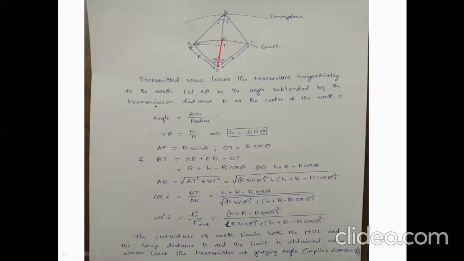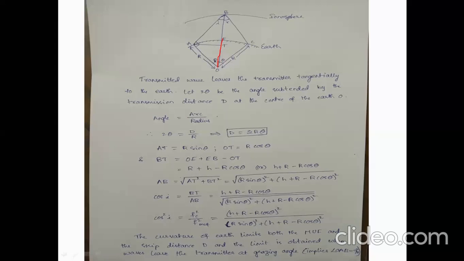So what we'll do is, we'll take angle as arc by radius, and the angle at the earth's center O, where the reflection forms back, we'll take as 2 theta. When we divide it into half, it becomes theta and theta.